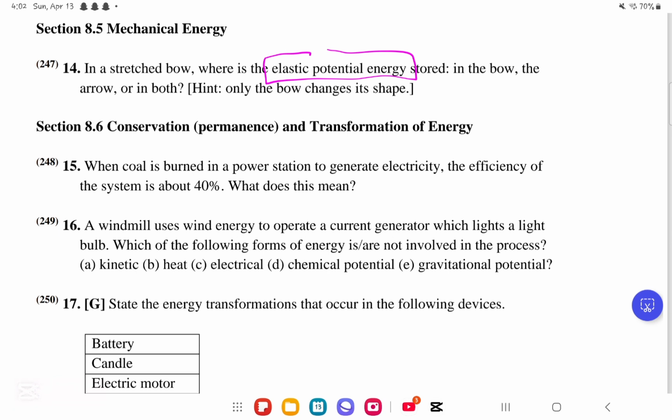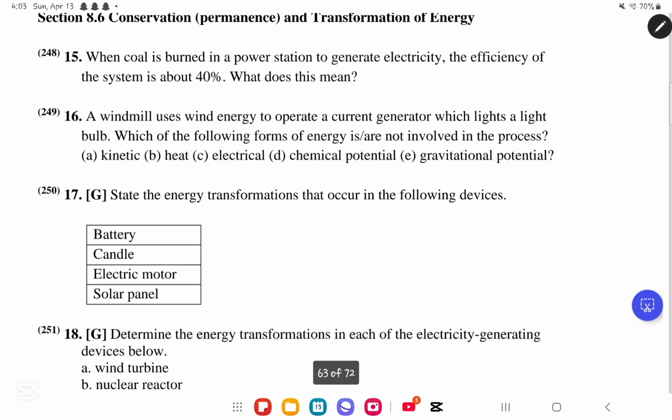So take a rubber band, for example. No matter how much you stretch it, unless you cross the elastic limit. If you cross the elastic limit, then it will be deformed forever. But as long as you are within the elastic limit, you can stretch it and change its shape, and still it will go back to its normal shape. So the bow is the thing that has elastic potential energy. The arrow will not change its shape, so it will not have elastic potential energy.